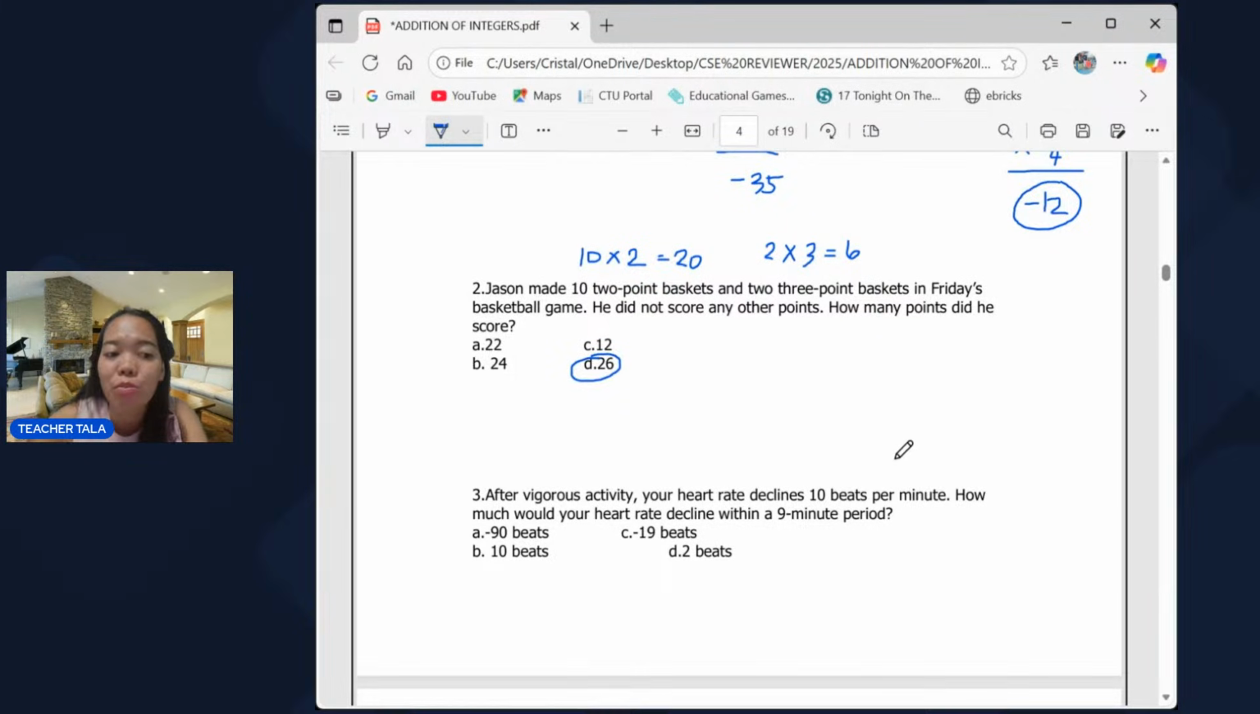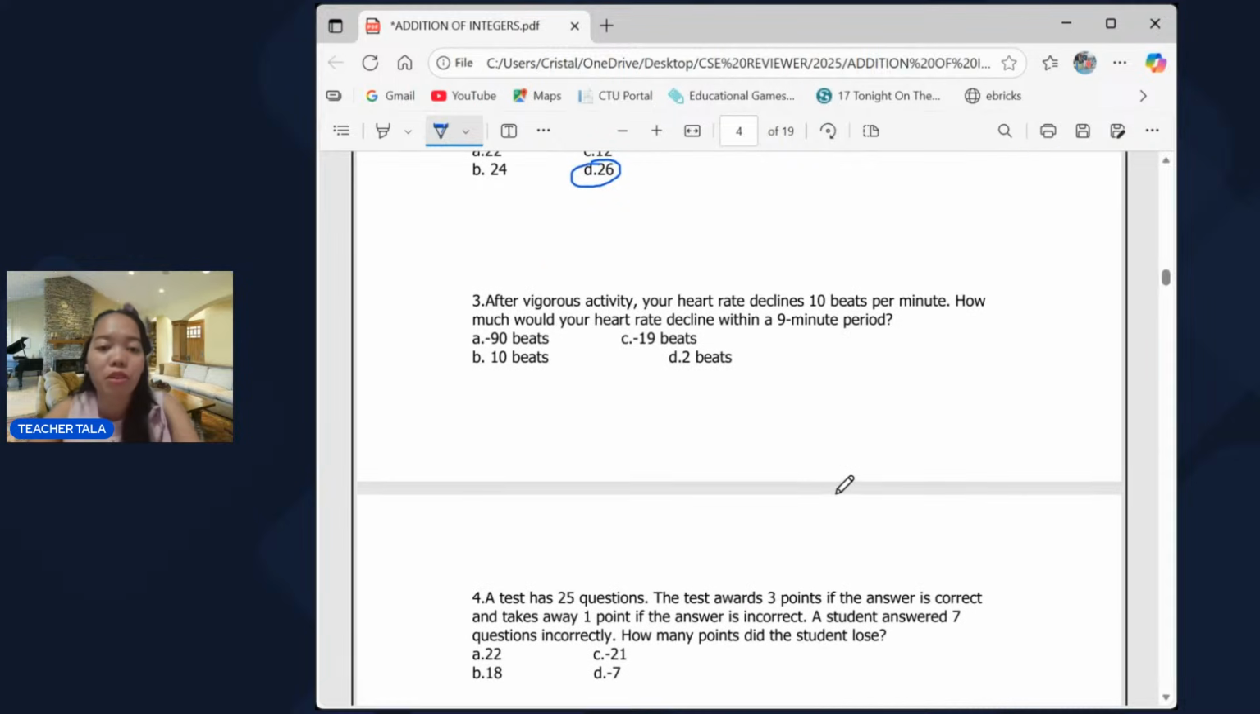26 lahat po yung points na na-score niya in that game. Okay? Napaka-easy lamang. You just have to understand what the problem wants to say, what to tell, and what is being asked.